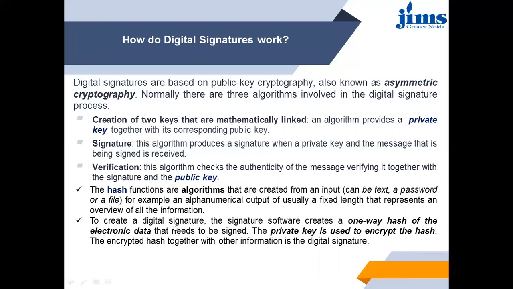To create a digital signature, the signature software creates a one-way hash of the electronic data that needs to be signed. The private key is used to encrypt the hash. The encrypted hash together with other information is the digital signature. So this is how the digital signature works.